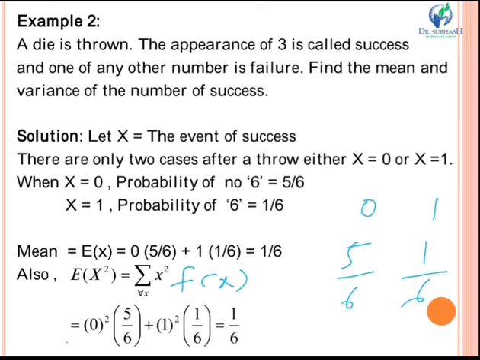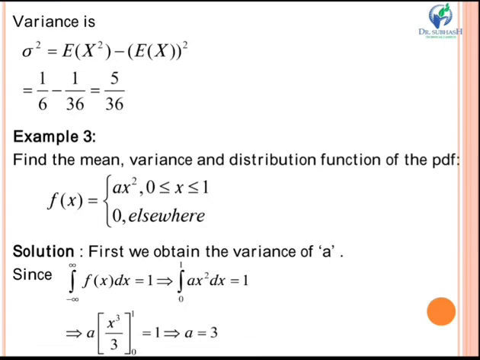So x square is 0 square, and the corresponding f(x) is 5/6. Next your x is 1, that is 1 square, and your next f(x) is 1/6, right? So this is how you can find E of x square.